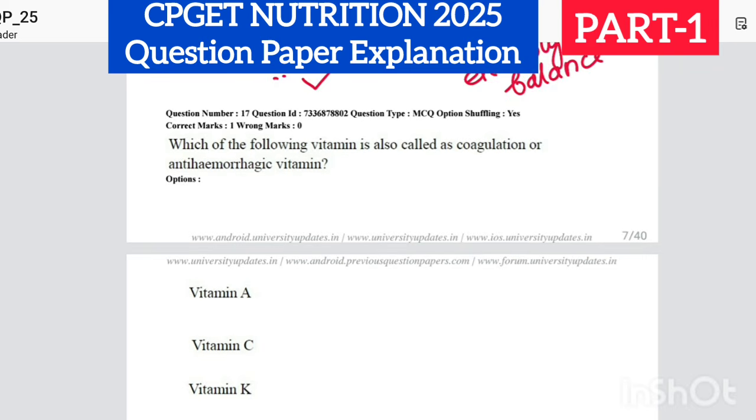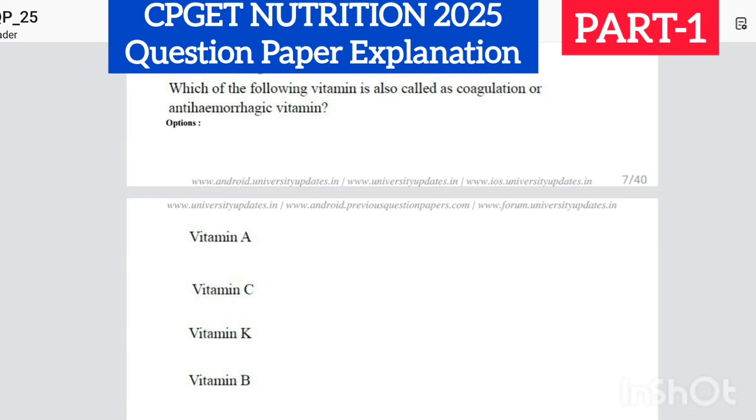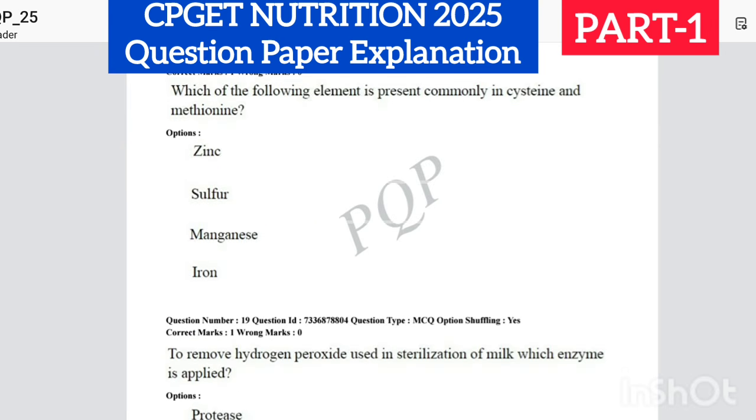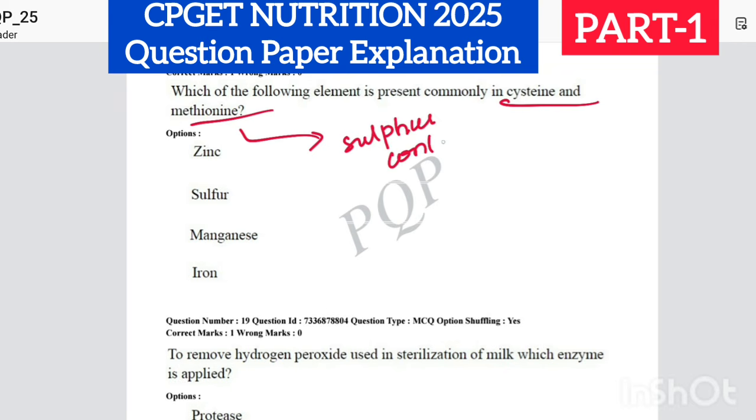Next question, which of the following vitamin is also called as coagulation or anti-hemorrhagic vitamin? So coagulation is nothing but blood clotting. So the vitamin responsible for blood clotting is vitamin K. Very simple and direct question. Next one, which of the following element is present commonly in cysteine and methionine? So cysteine and methionine, what are they? They are actually sulfur containing amino acids. So the correct answer will be sulfur.